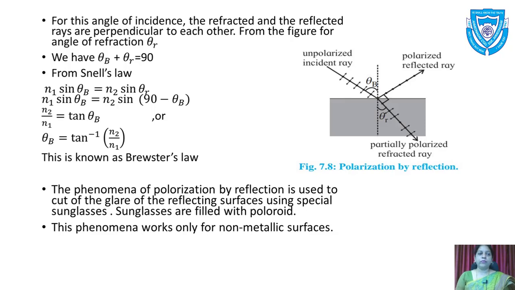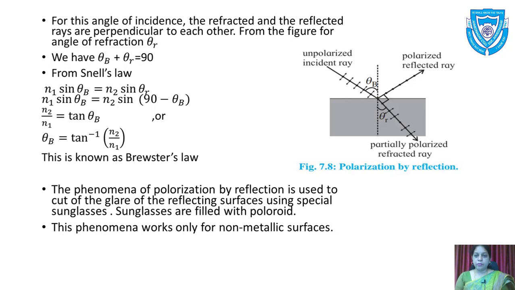From the figure, for angle of refraction theta r, the angle of incidence is theta b. Whenever unpolarized light is represented, it is shown by light in all directions, or by a double-sided arrow and also a dot in between. That is the unpolarized light.